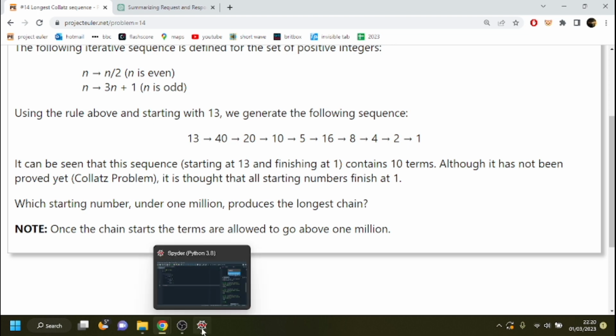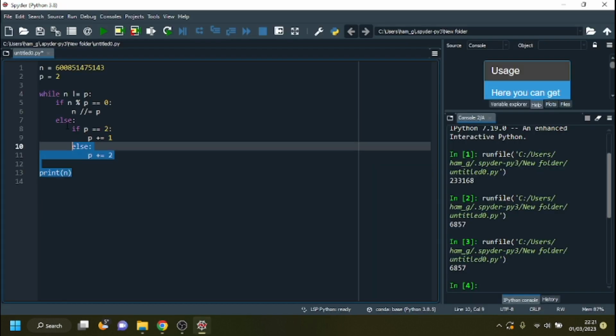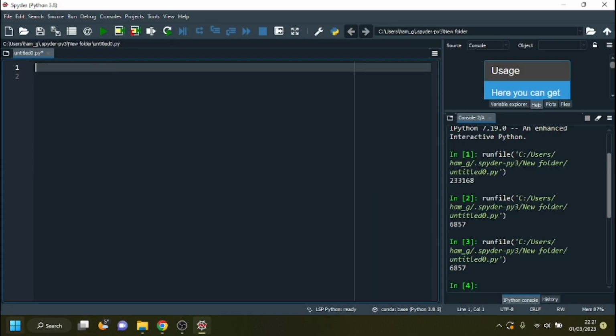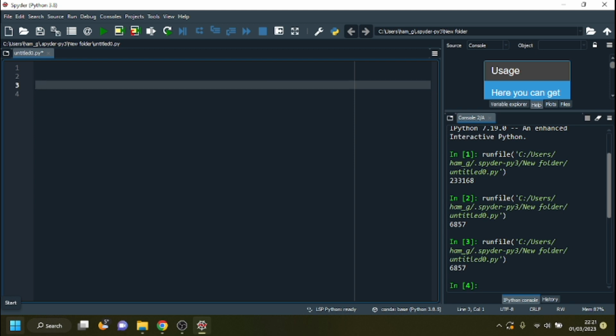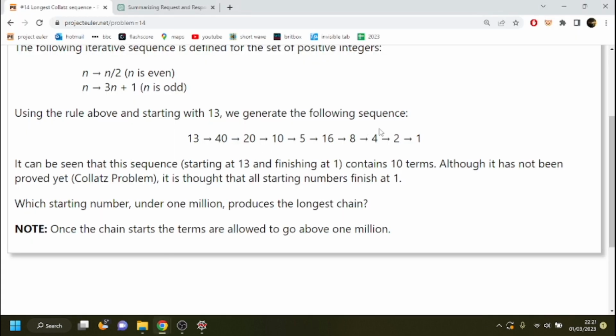I'm not going to write out the full code for this one. I am just going to talk briefly about the brute force solution and a thing called memoization, which speeds this up massively. So in the brute force solution, I will copy the example from here.